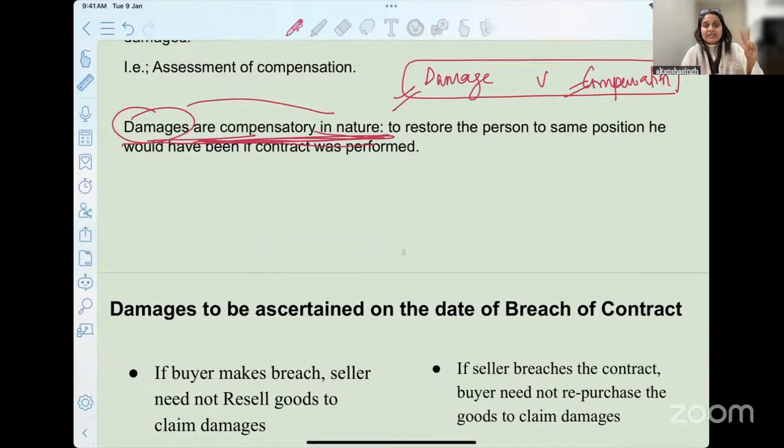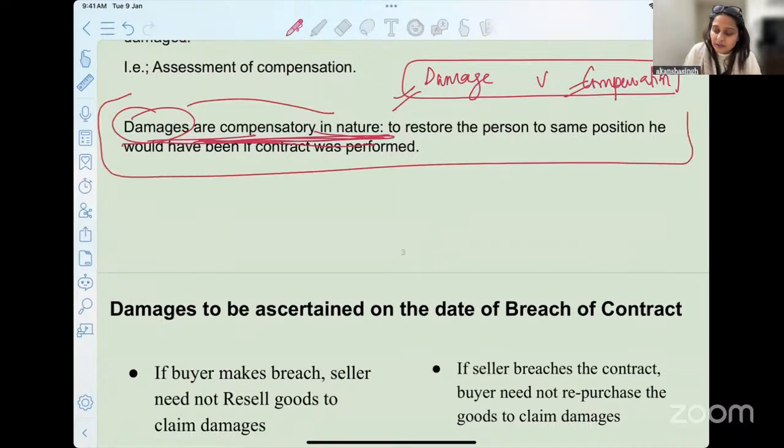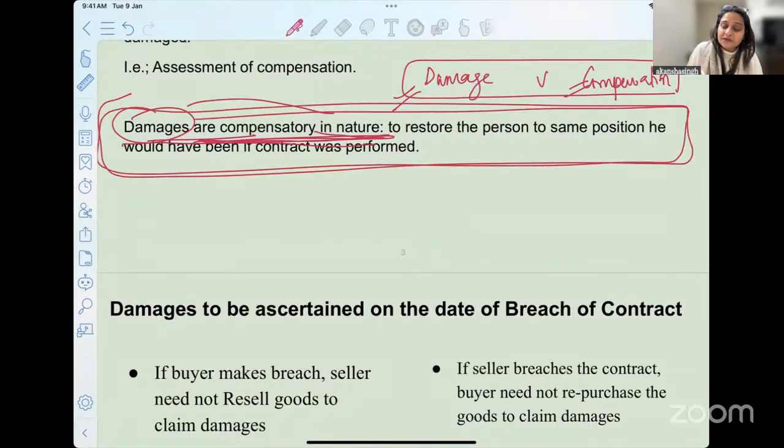Okay. So the second example, the musician example that I gave you, the band that was invited, you have to take the employer back to the position as if the contract has been performed. If you simply catch this one particular sentence, you'll be able to find out the answer for that example.